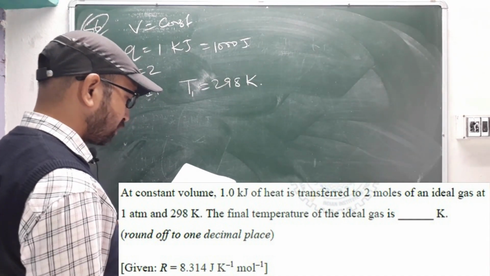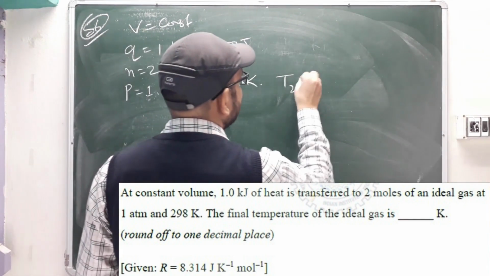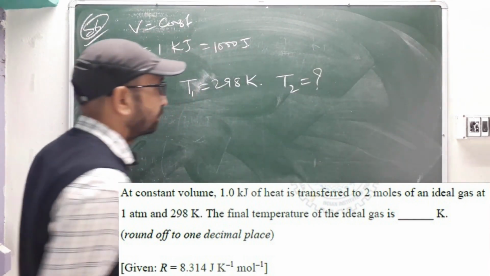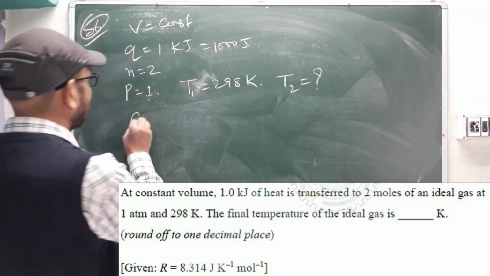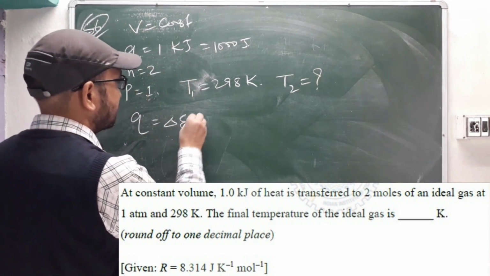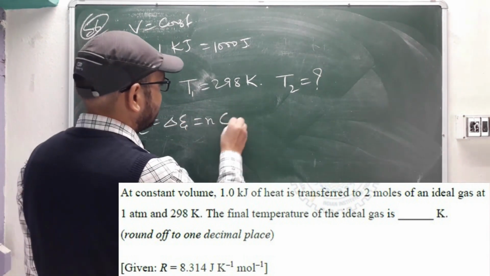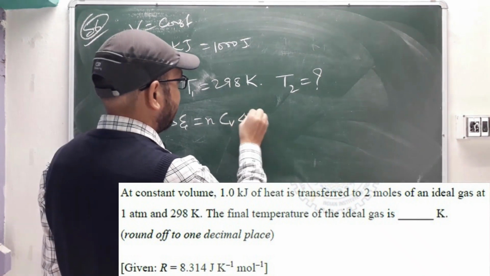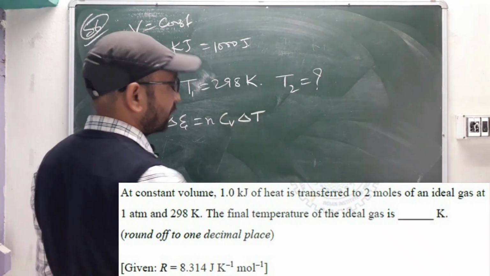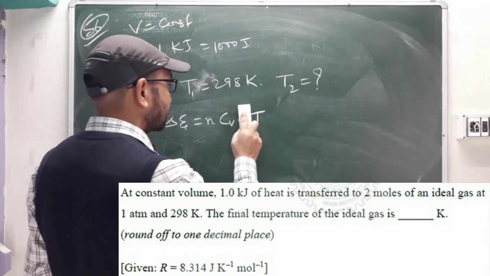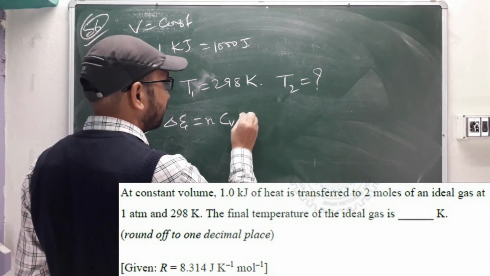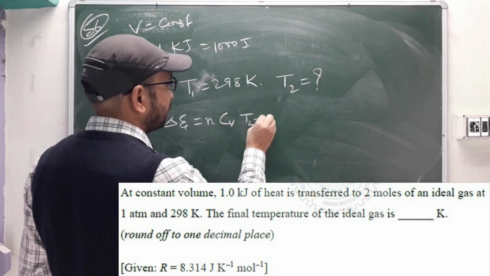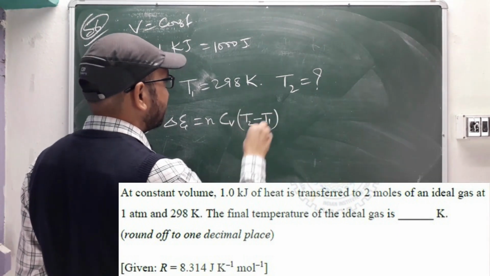The final temperature of the ideal gas, so T2, they want, right? We know that Q equals delta U, which is equal to n Cv delta T. This delta T we can write as T2 minus T1, because we have to calculate T2, and we have T1, right?